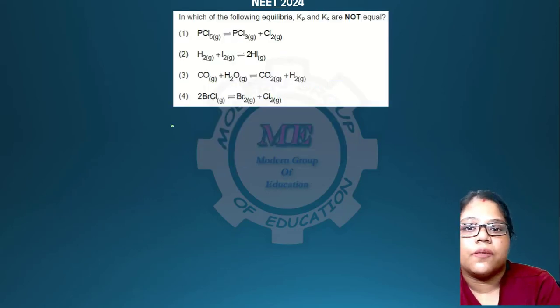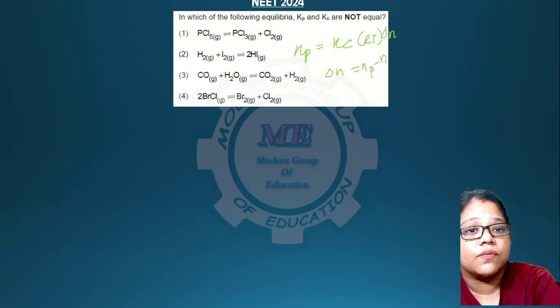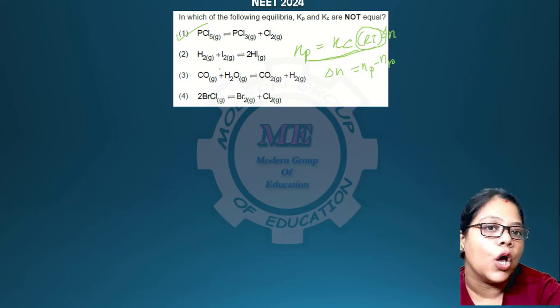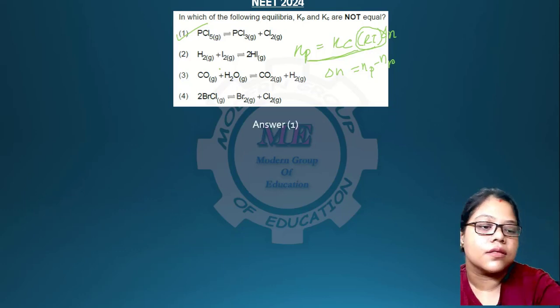Achha. In which Kp and Kc are not equal. Okay, we know that Kp is equal to Kc into RT to the power del n. Del n is the number of gas moles in the product minus the number of gas moles in the reactants. So if you check the first one, this is 1, this is 2 minus 1, so Kp and Kc will not be equal. There will be RT present over here if the del n is 1. So first option is correct. You can check the other ones, but if your first option is correct, you can hop to the next question because there is only one option correct. Okay, so this is the answer 1 over here.